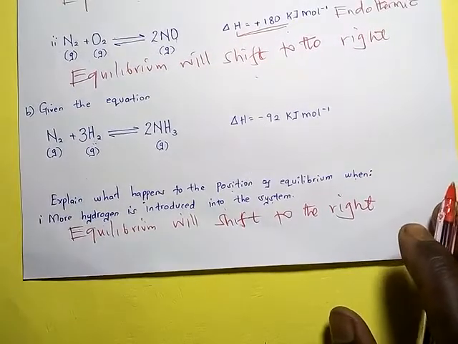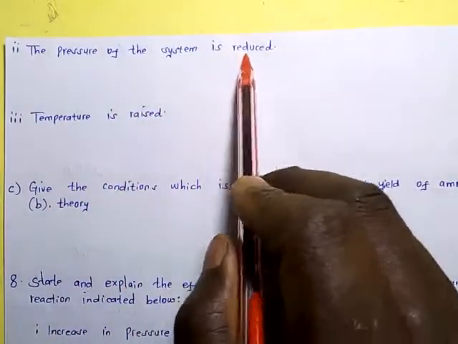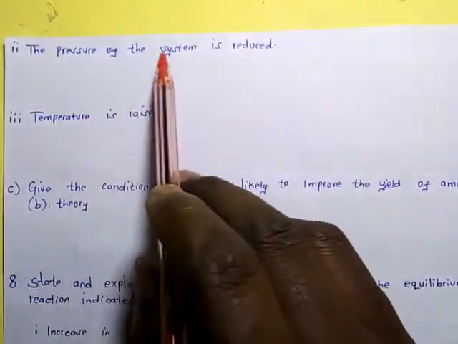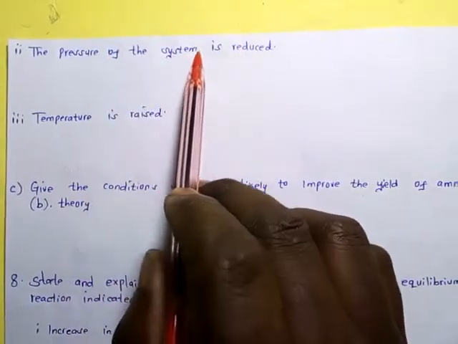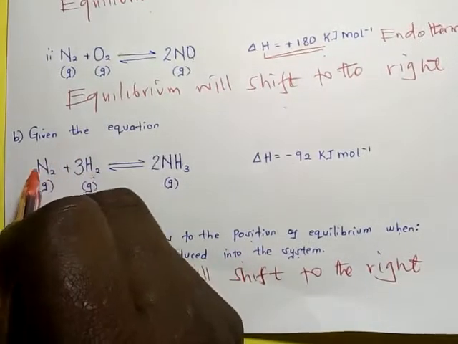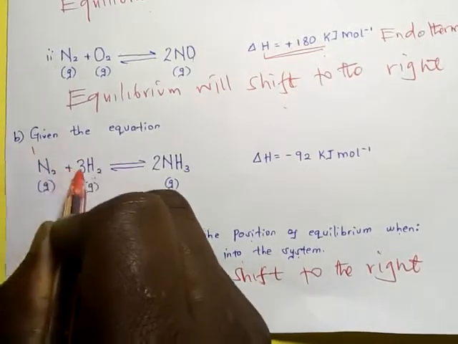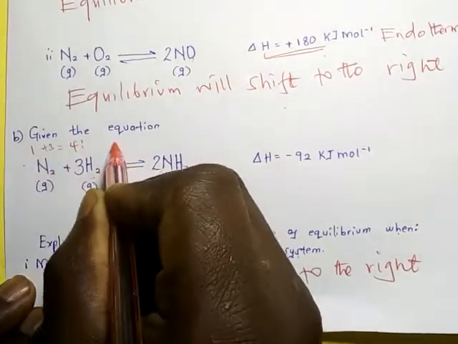So question 2. The pressure of the system is reduced. Let us look at the equation. What will happen when pressure is reduced? Because we are talking about pressure, look at the number of molecules. Here is 1 plus 3, which is 4. On the left side is 4, on the right side is 2.